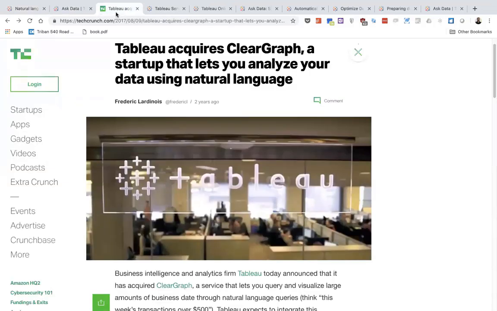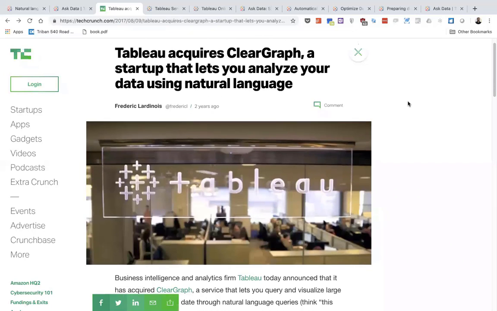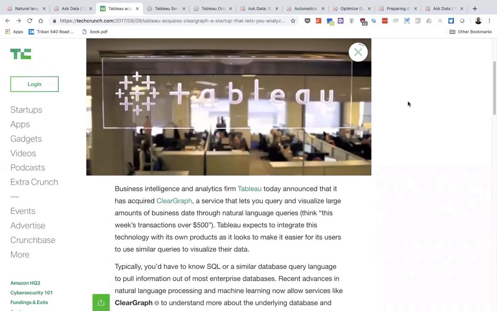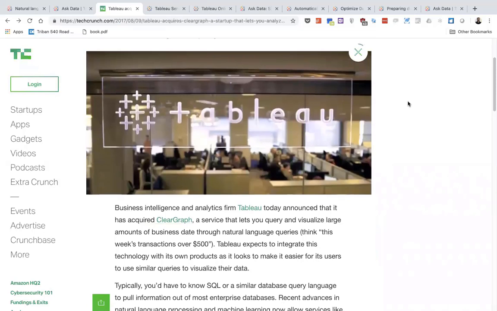The story of Ask Data really begins a couple of years ago, when Tableau acquired ClearGraph. Some of you may have known about this, but ClearGraph was basically the foundation upon which Ask Data was built. This helps you understand and ask questions of your data through natural language. Then on top of this, Tableau built and integrated it into its platform. It's something really quite interesting. It's a feature that's used on Tableau Server and Tableau Online. So if you have either one of these products or access to one of these products, it should be available on the newest release, 2019.1.